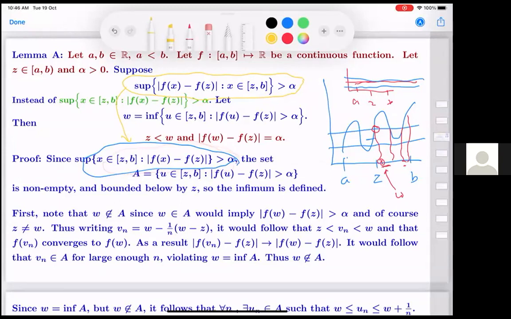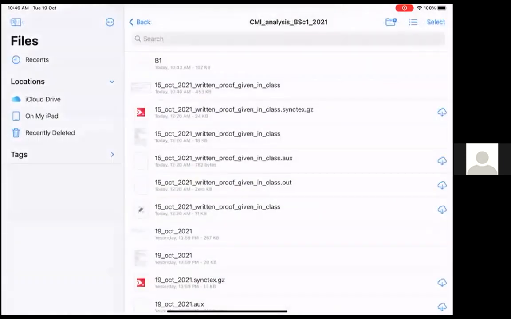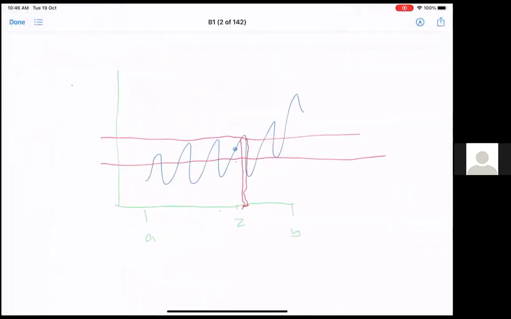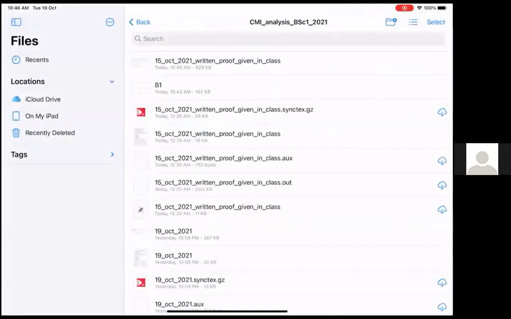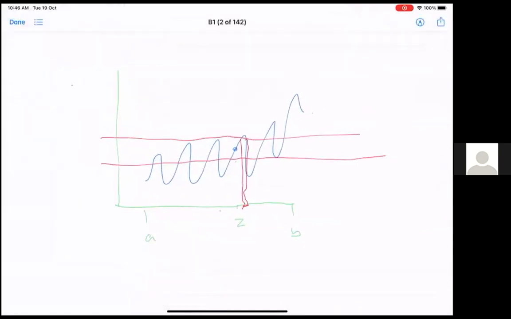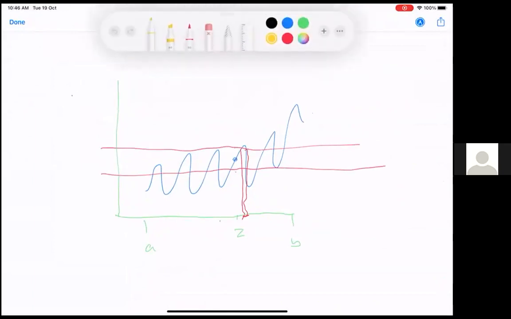So if you see in this graph, now again that other page which I did. What is happening in this one?